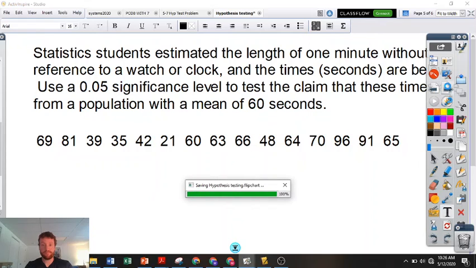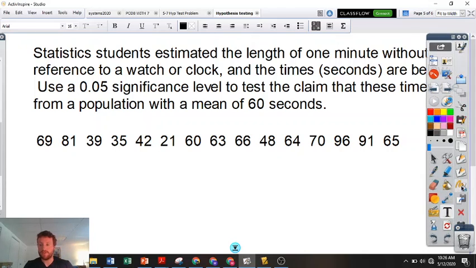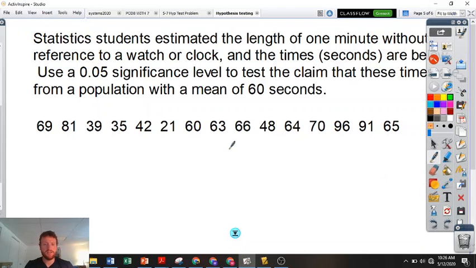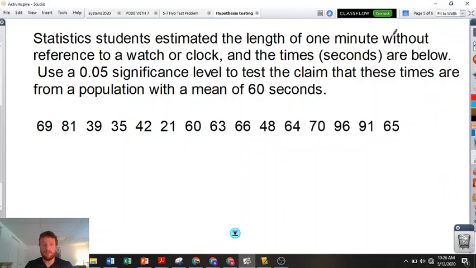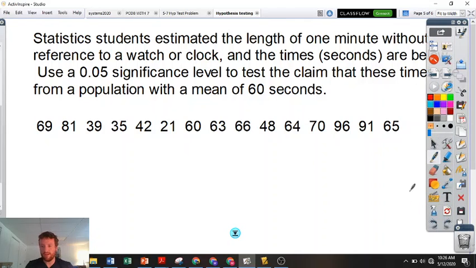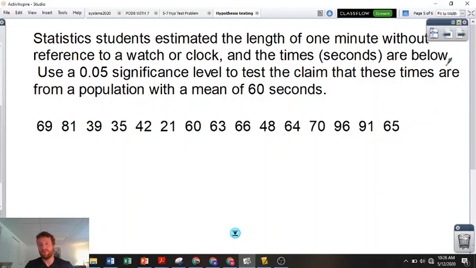Save. Problem number 2. That was proportions. Let's see what this one has us do. Okay, statistics students estimate the length of 1 minute without reference to a watch or clock. You might have done this before. You know, we all say, okay, I hit time, and then if we were in class, we would have clapped or something when you thought a minute has gone by.